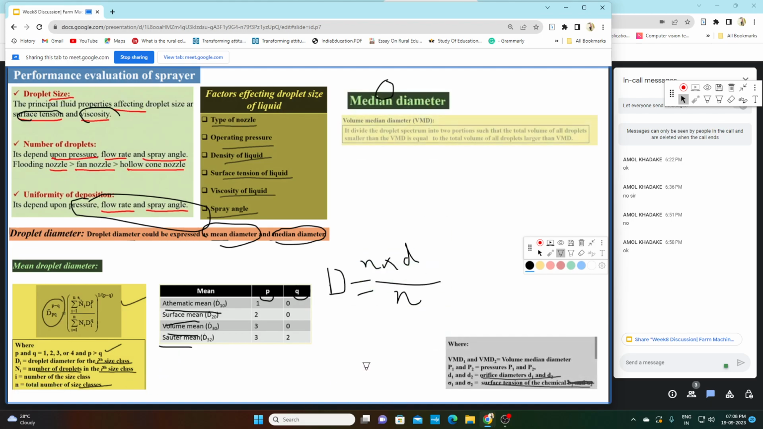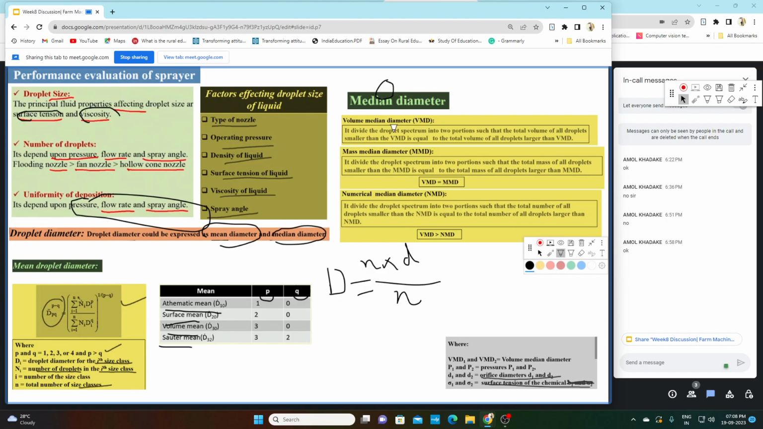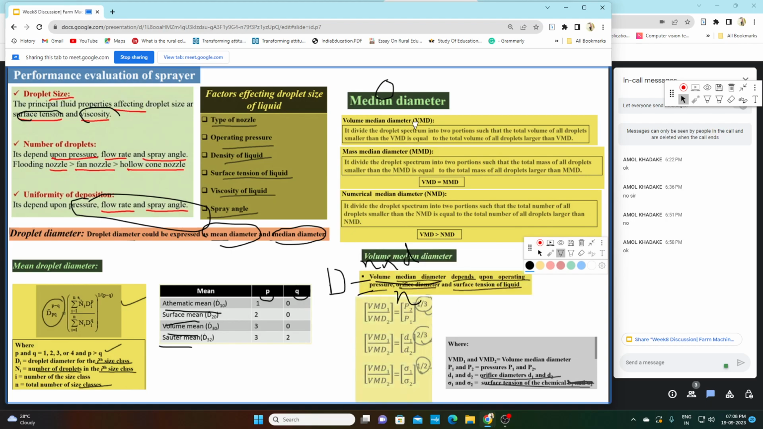Second thing is about median diameter. According to median diameter, there are three types of median diameter. Yeah, like mean diameter, where there are 4 types of mean diameter, similarly there are three types of median diameter. One is volume median diameter, second is mass median diameter, and third is numerical median diameter.